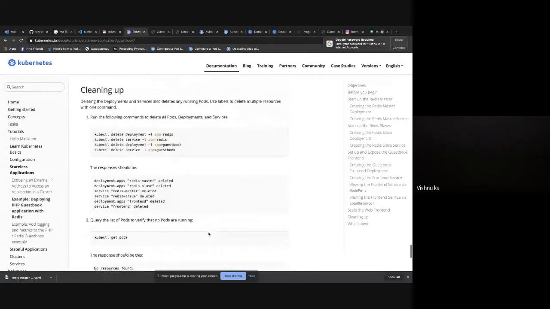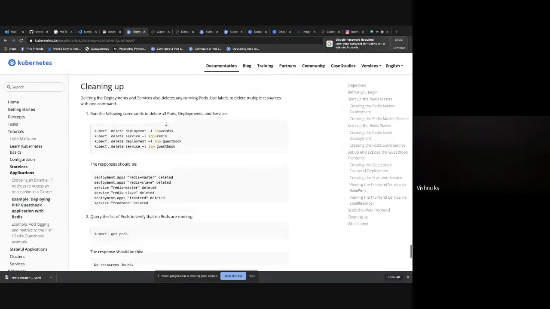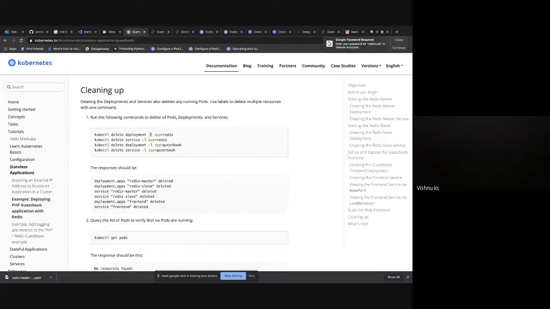Once you have completed building this application and are done with all your experiments, you can delete the deployments and services using this command. So app equal to redis is the label selector, dash l. The Redis masters and slaves have app equal to redis. So it will select the deployments which need to be deleted based on the labels which we applied while we created those deployments.